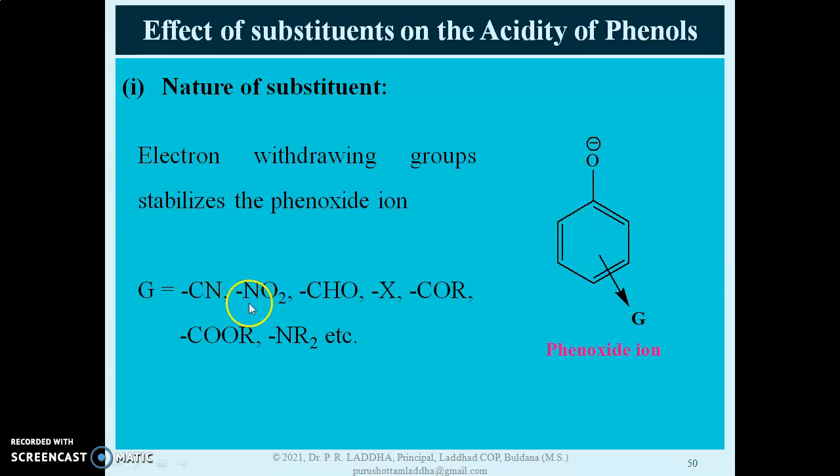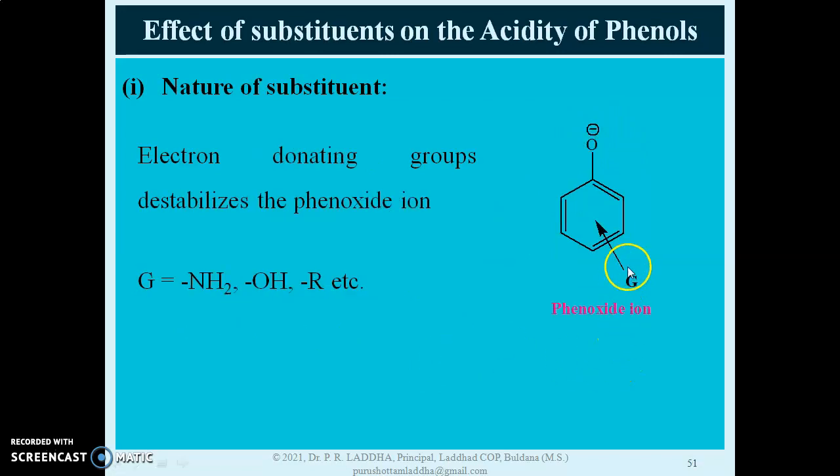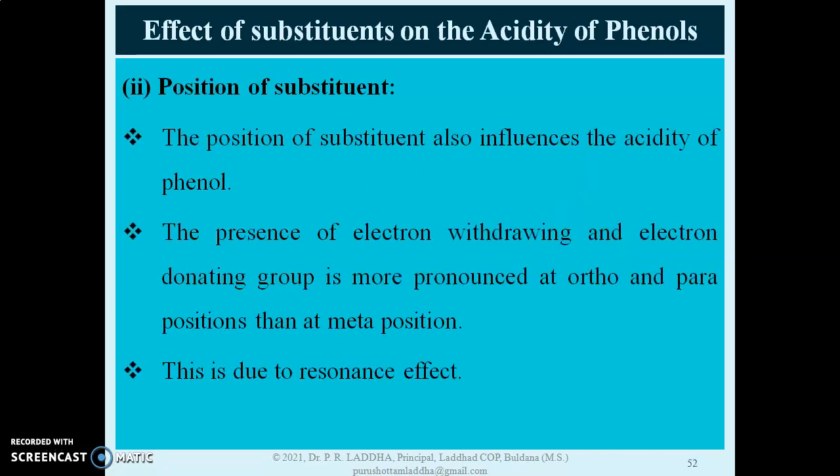And these are the examples when G is equal to cyano, nitro, aldehyde, X, COR, COOR, NR2. These are the examples of electron withdrawing group. When these electron withdrawing groups are attached, stability of phenoxide ion increases and they also increase the acidity of phenols. While when this G is electron donating like amino or OH or alkyl groups, that will decrease the stability of phenoxide ion and also decrease the acidity of phenols.